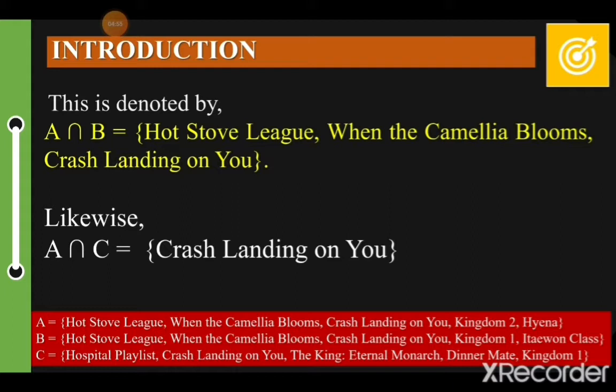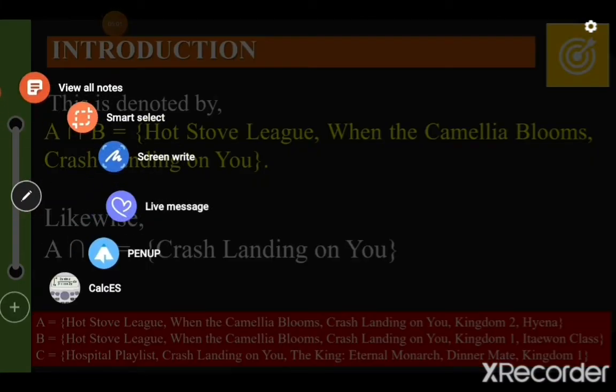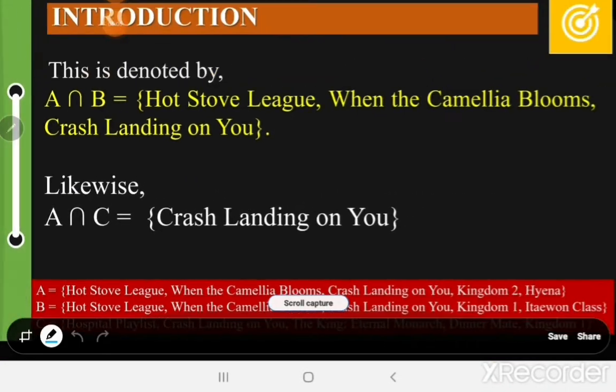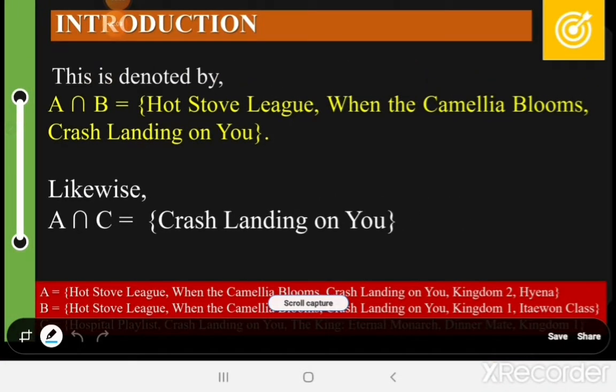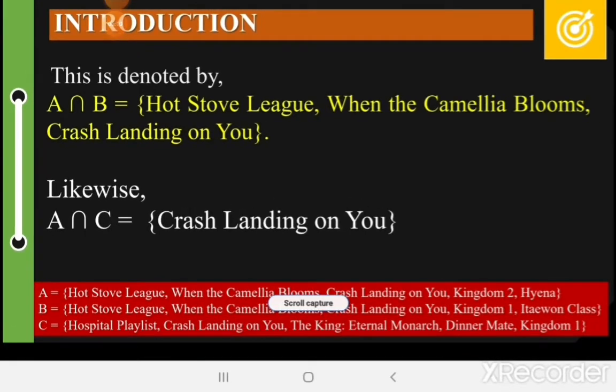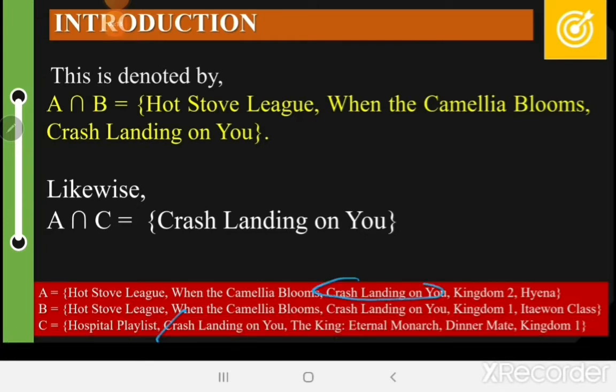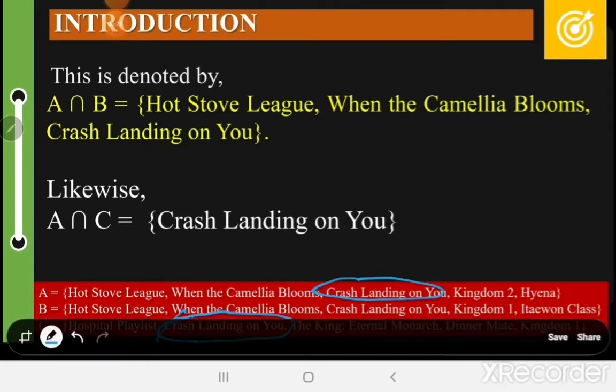So how did that happen? Look at your A and C. Your Hot Stove League and Crash Landing on You can be found in both A and C. This is true to both sets.